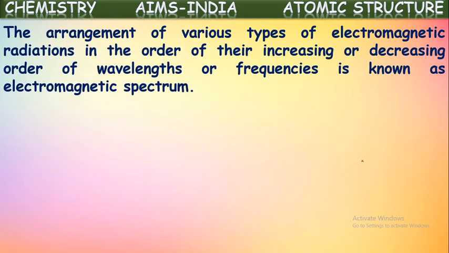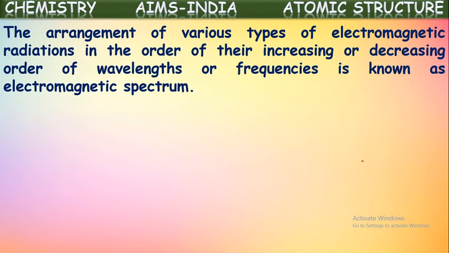Next one, the arrangement of various types of electromagnetic radiations in the order of either increasing or decreasing wavelengths or frequencies is known as the electromagnetic spectrum. What is this?